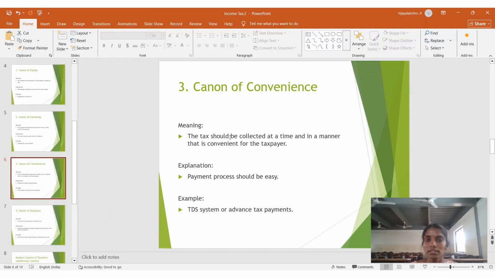And next, it is the canon of convenience. The tax should be collected at a time and in a manner that is convenient for the taxpayer. The payment process should be easy. If the taxpayer does not pay the tax on time, the government gives a penalty. Examples are the tax deducted at source system or advance tax payment. This is the canon of convenience for the assessee and the taxpayer.